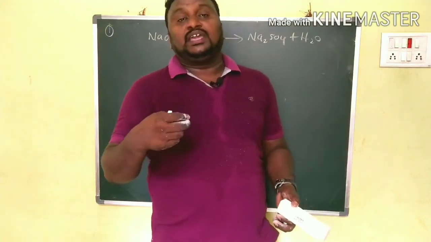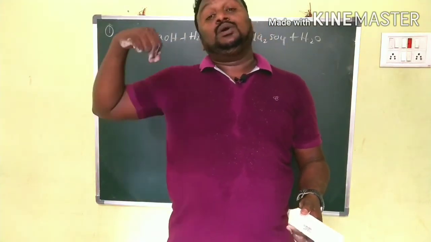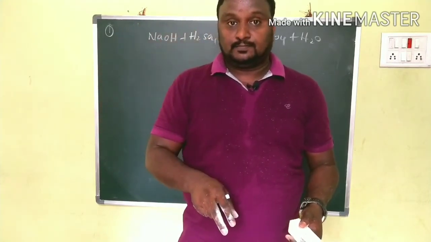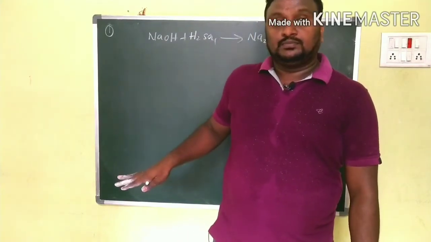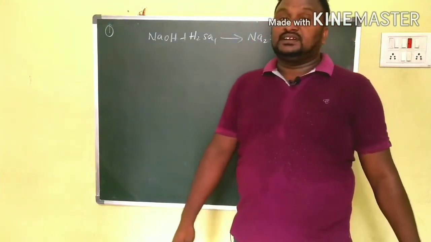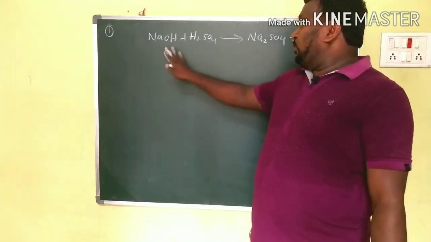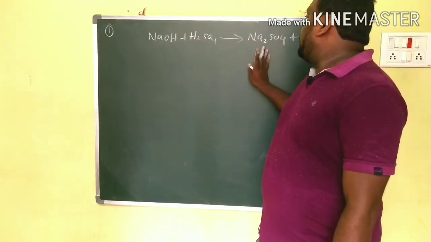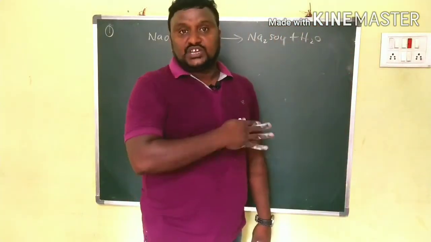And sometimes he may give only the reaction, and for that we have to write the chemical equation with the correct chemical formulas. Clear? But this time, a direct chemical reaction was given. That's why this is only step 1. NaOH, sodium hydroxide, reacts with sulfuric acid, then what do you get? Sodium sulfate and water we will get. So this is step 1.